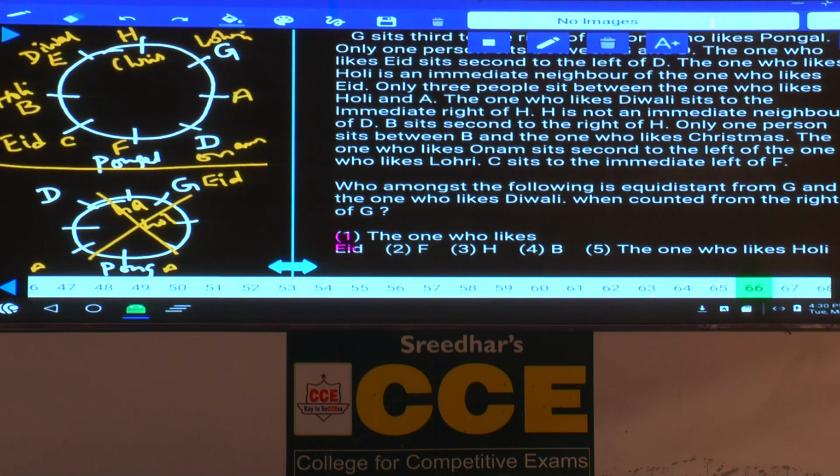Who among the following is equidistant from G and the one who likes Diwali? G and the one who likes Diwali. Tell me, who is that person equidistant? H. H, that is choice 3.